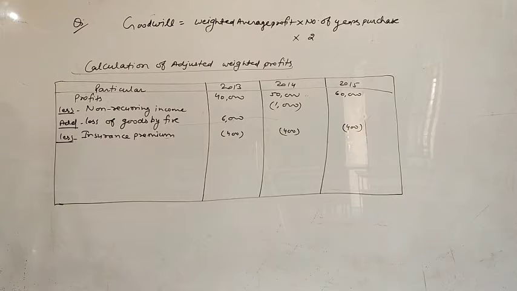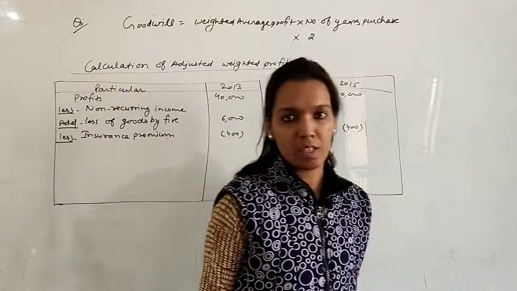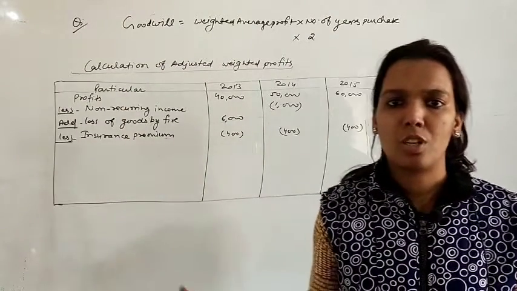Okay. Next one, reasonable remuneration of the proprietor of business is 6,000 rupees per year. Means the proprietor of the business will take 6,000 rupees remuneration from the firm, but it has not been taken into account for calculation of the above mentioned profits. Whenever you calculated these profits, you did not take this remuneration into account.